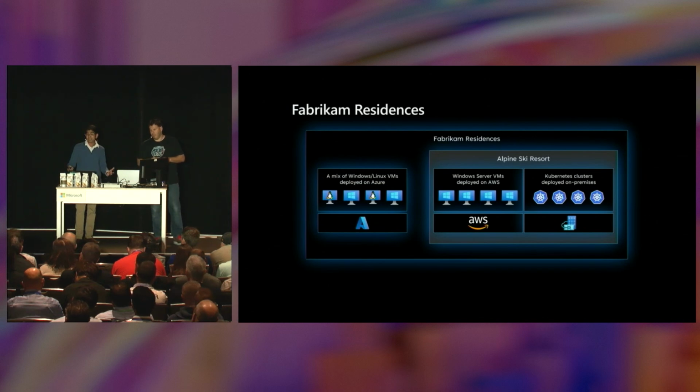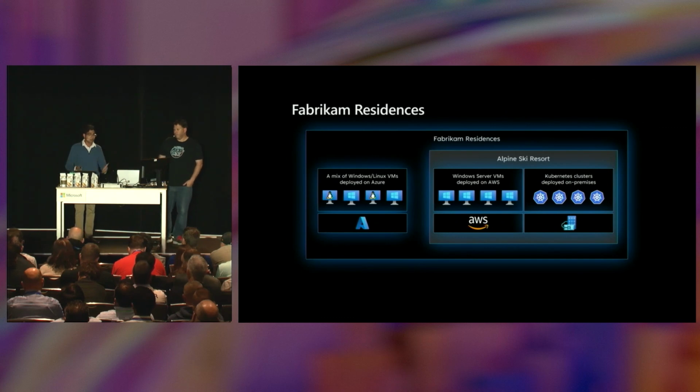And Alpine Ski Resort has a mixture of Windows and Linux workloads, as well as containerized workloads running on-prem and in another cloud. So all of a sudden, they have part virtualized, part containerized infrastructure running across multi-cloud, hybrid, and edge workloads. Now, this sounds great from a strategy perspective, but what about the management of this entire digital estate?